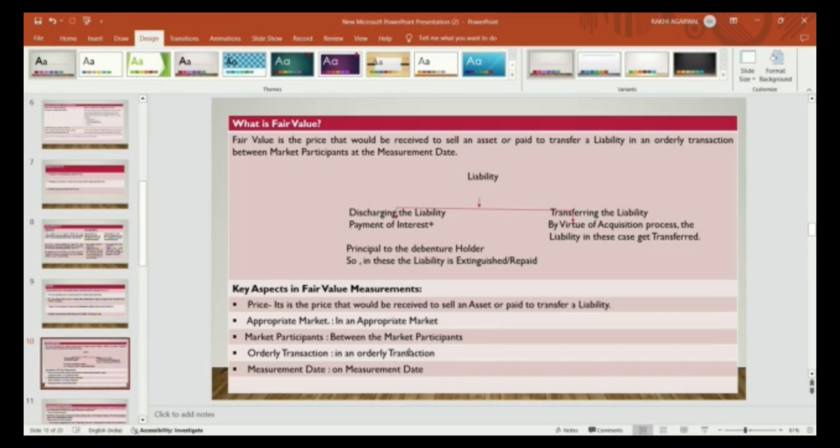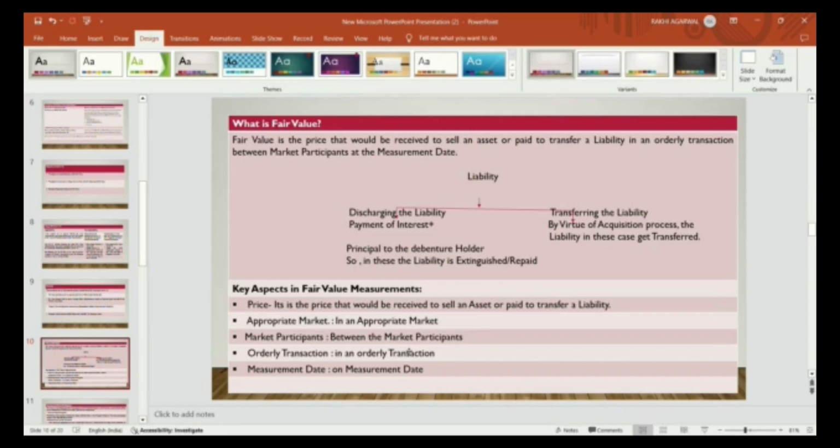And another is transferring the liability, meaning he is transferring his liability to another person. By virtue of an acquisition process, the liability in these cases gets transferred from one company to another company. They are not discharging their own liability. They are transferring their liability to another person by virtue of an acquisition process. So if a merger happens, if an acquisition happens, then one company's assets and liabilities get transferred to the other company. Now the key aspects in fair value measurement.